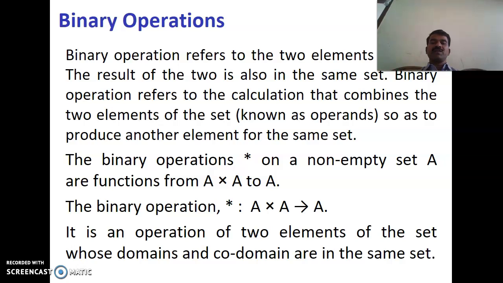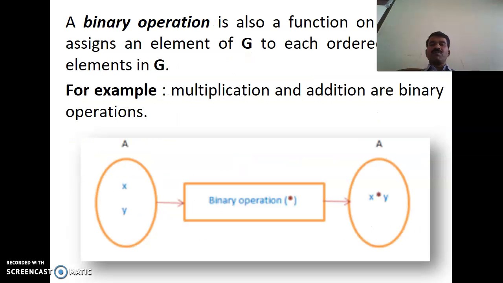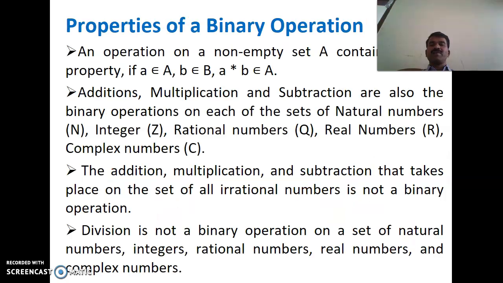It is an operation of two elements of the set whose domain and codomain are in the same set. A binary operation is also a function on G which assigns an element of G to each ordered pair of elements in G. For example, multiplication and addition are two binary operations. Let us see the properties of binary operations.